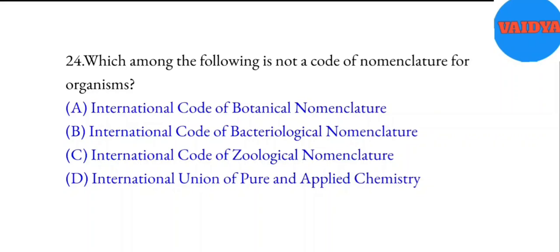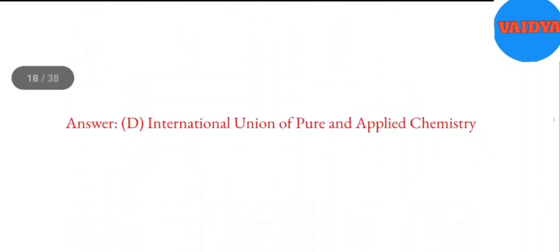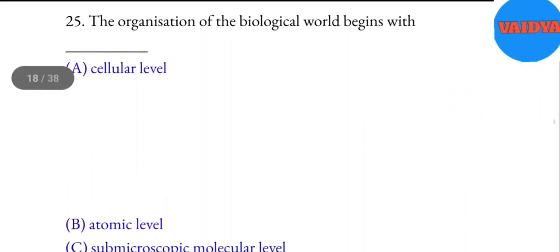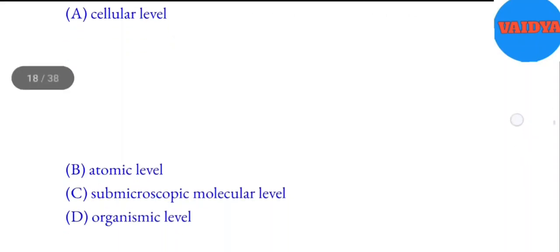C. International Code of Zoological Nomenclature. D. International Union of Pure and Applied Chemistry. Answer: D. International Union of Pure and Applied Chemistry. 25. The organization of the biological world begins with blank. A. Cellular level. B. Atomic level. C. Submicroscopic molecular level. D. Organismic level. Answer: C. Submicroscopic molecular level.